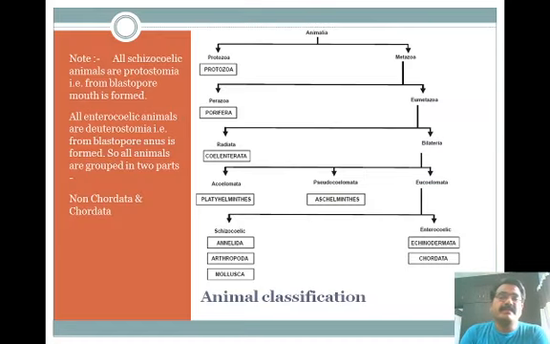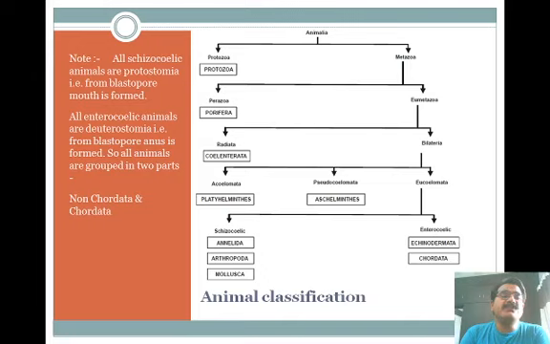Now here, this is the classification key. We already know that animals are classified into two types, schizocoelic and enterocoelic animals.